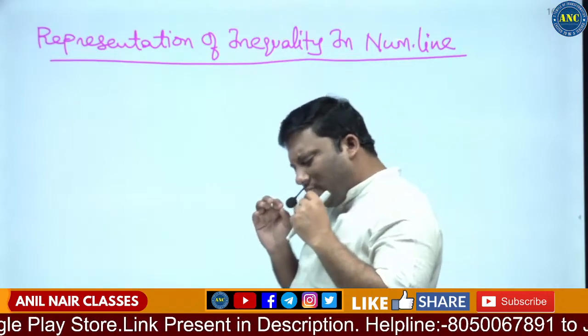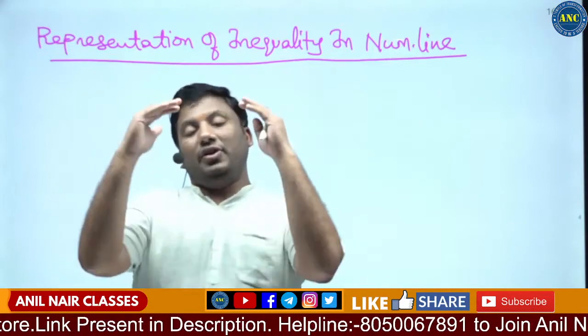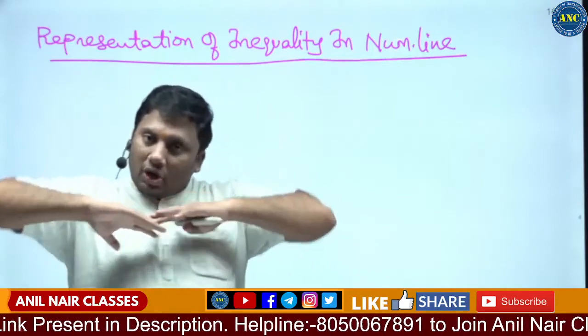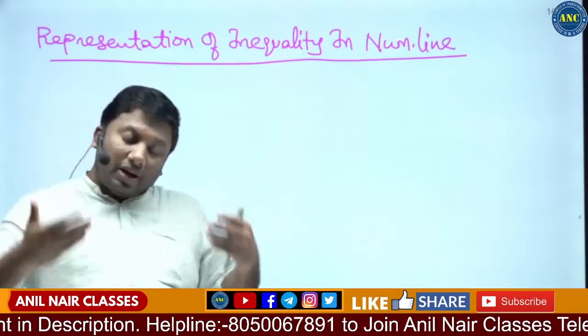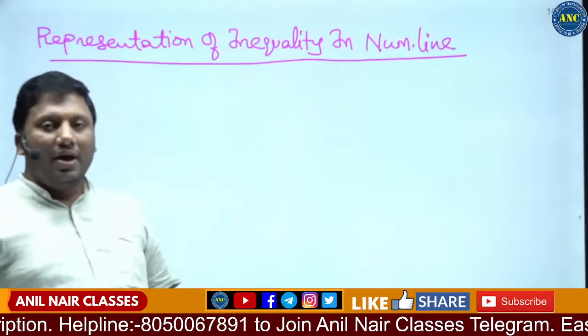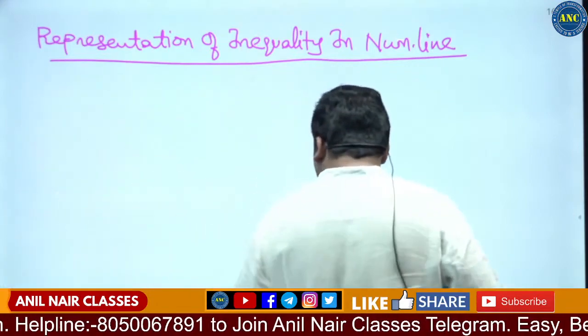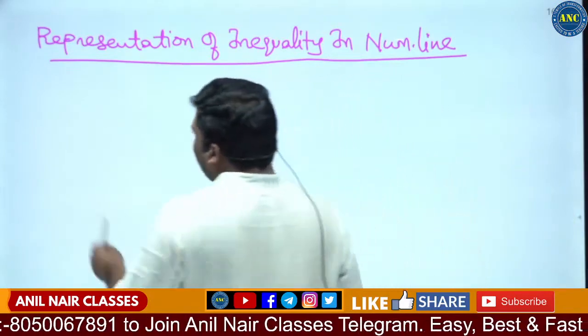This concept is very, very important for us because in all my classes right now, we are going to find the range. We are not going to use any answer options. But in future classes, because of our great understanding of this concept, we will solve problems using answer options. Representation of inequality on a number line.